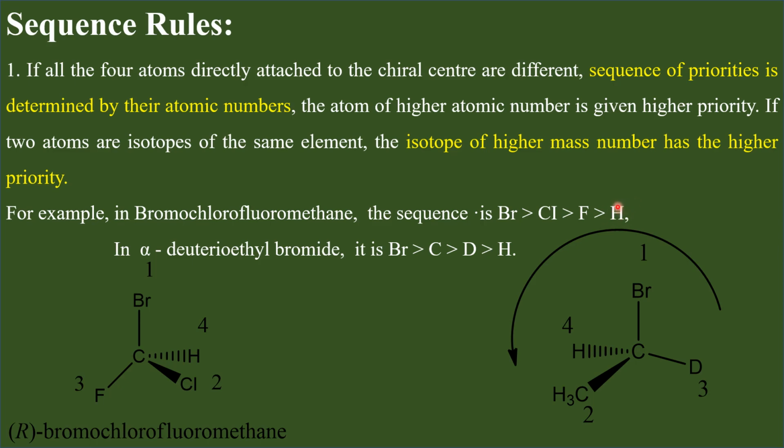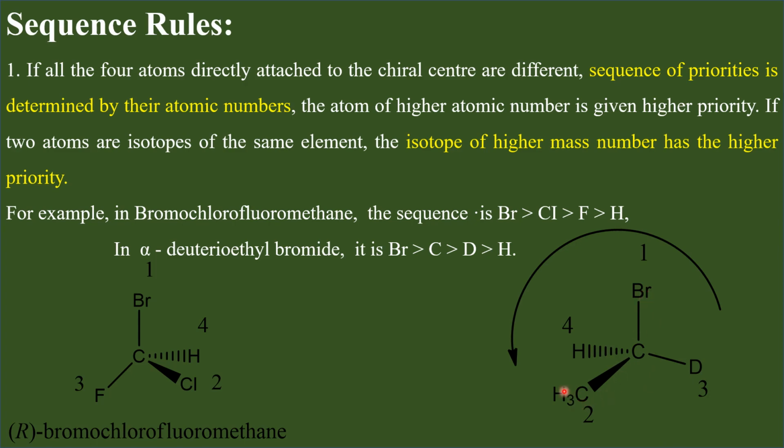And in case we have two atoms which are isotopes of the same element, then the isotope with the higher mass number is given higher priority over the lighter isotope. In case of this molecule, alpha-deuterioethyl bromide, bromine gets the highest priority as it has the highest atomic number.